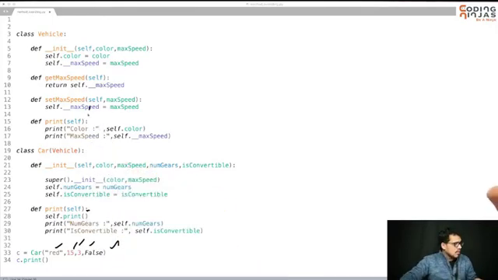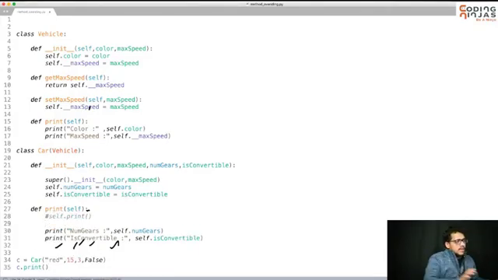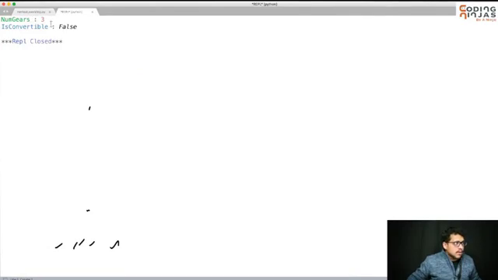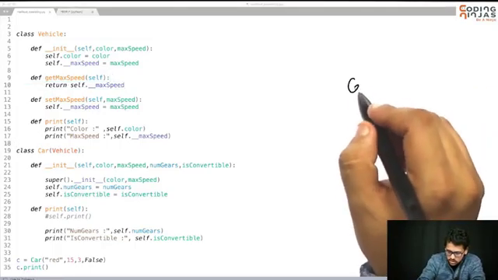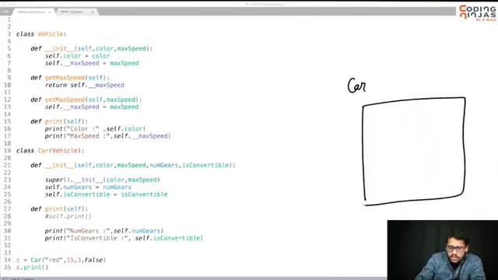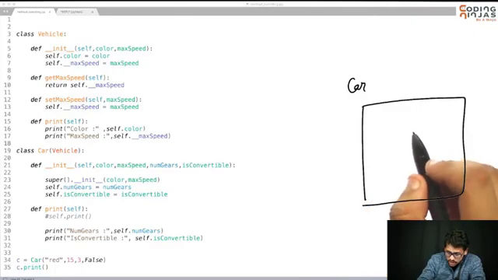For doing that, let me quickly comment it out for one, and let's see which function is getting called. I'm not using self.print here. So if I now do this, I think number of gears and is convertible is written. So car's print is getting called. So the concept here is that a car has these functions and these properties.